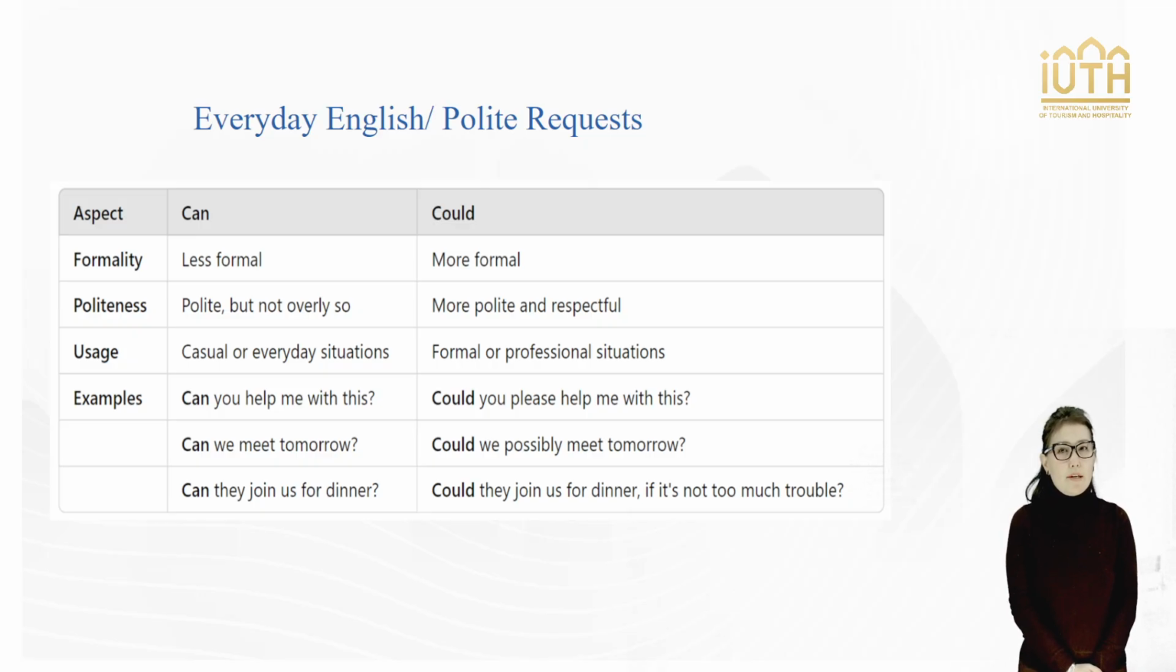Next is could I. First, formality: more formal, used in more formal or professional situations. Second, politeness: more polite and respectful, suitable for requests to strangers, superiors or in professional settings. Examples, could I borrow your pen, please? Could I sit here if it is not too much trouble? Could I use your phone for a moment?